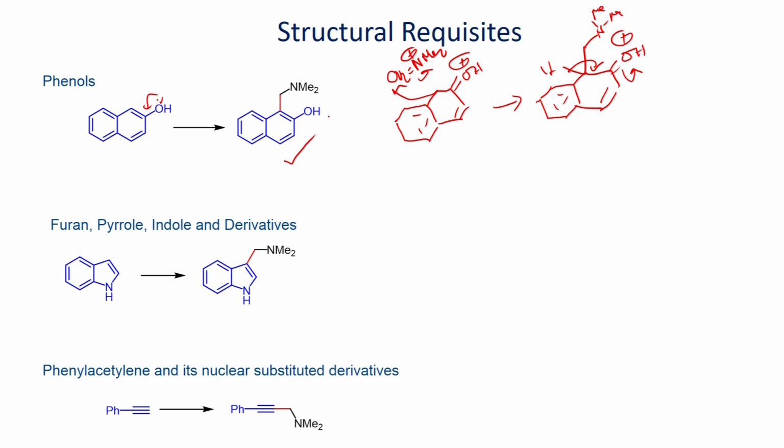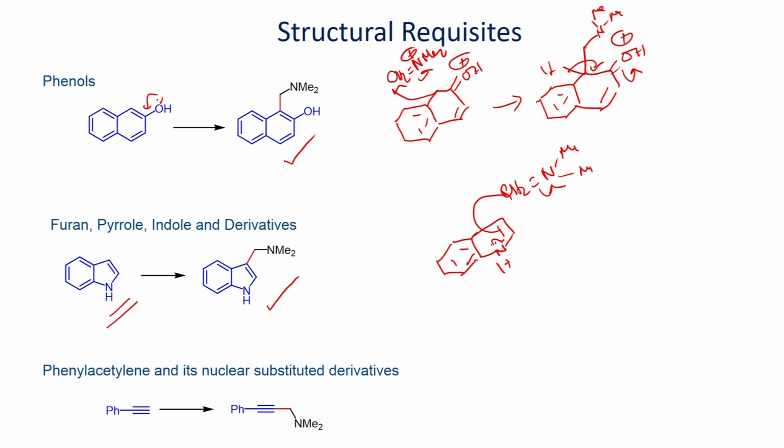You can also try to use furan, pyrrole, indole based derivatives. For example, in this case, you will be able to generate a 3-substituted indole, this amine derivative, as a product.